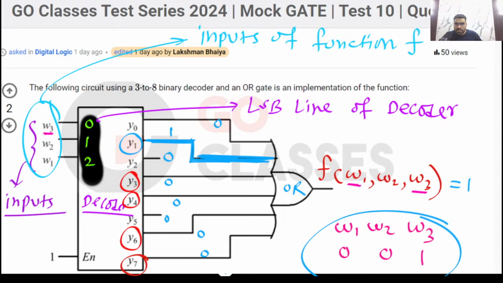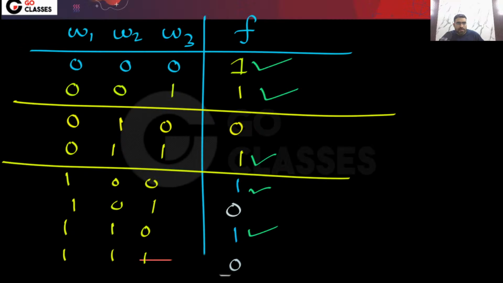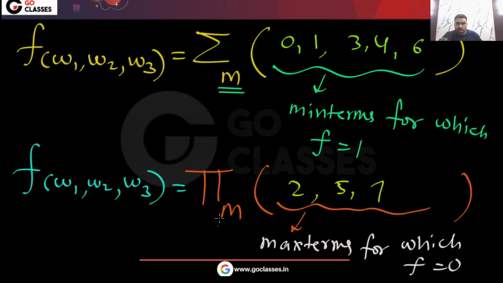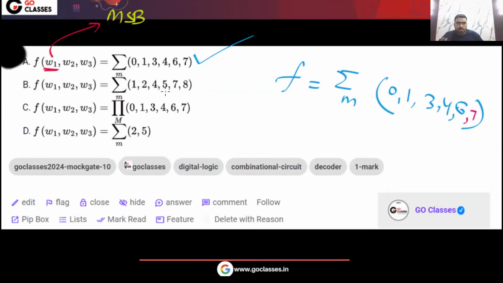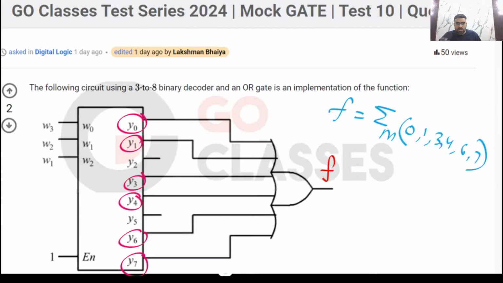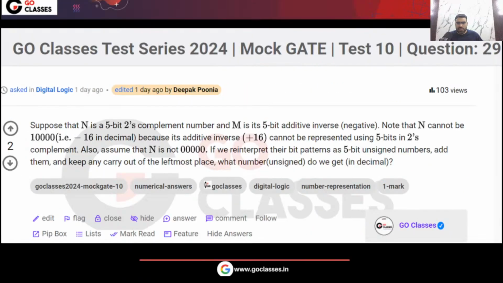Okay. So let me just correct it, that when the input is 1, 1, 1, then also function value is 1. So the answer is going to be only option A for this question. Okay. So let's move on now. Anyway, this is a very simple question. Let's see this next digital logic question.